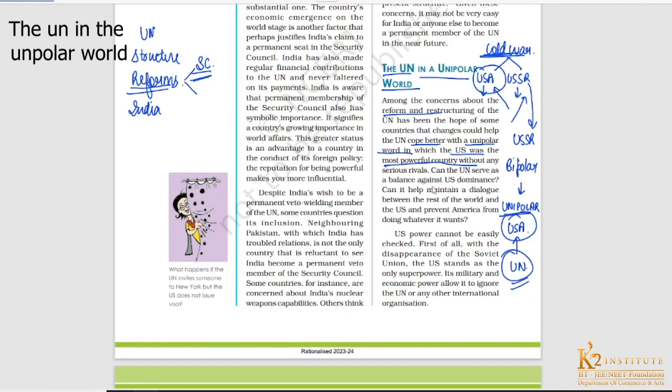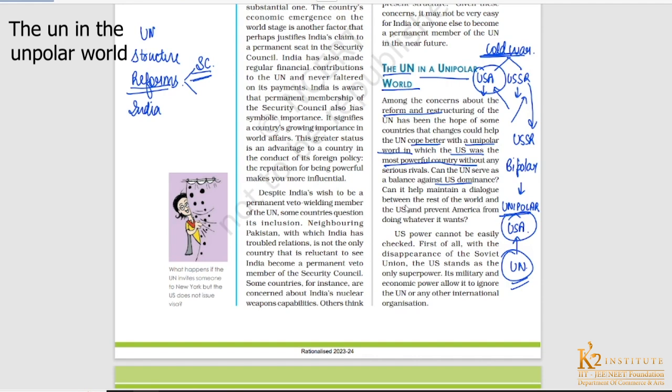Now, can the UN serve as a balance against US dominance? If we are saying that the UN was formed to deal with the growing power of the USA, or rather the main purpose was not actually to deal with the USA, we can still say that the UN has played an important role. But how can we say that the UN has been serving to balance against US dominance? Has it actually been able to?